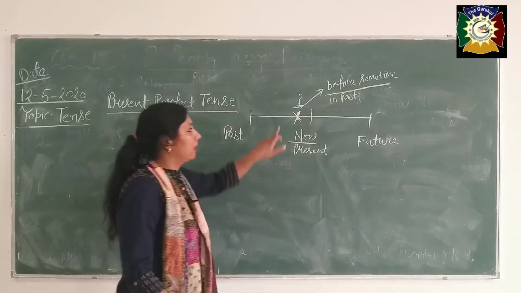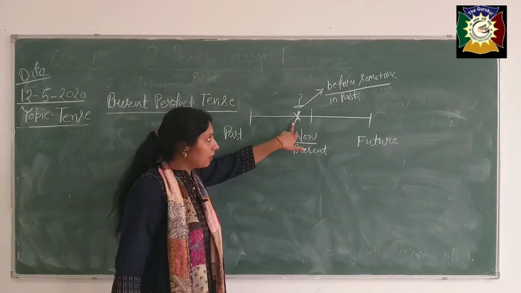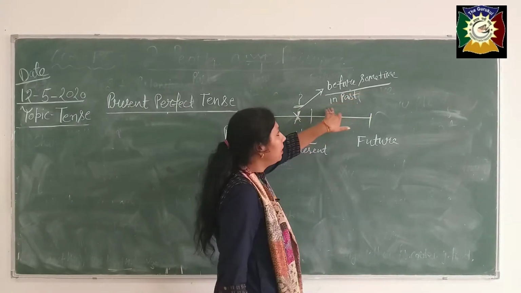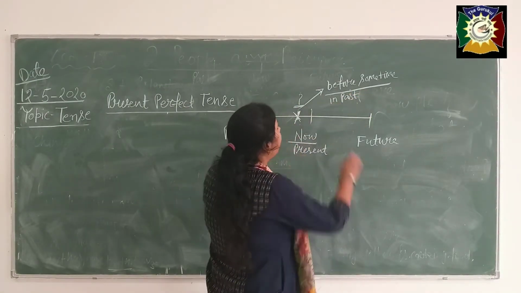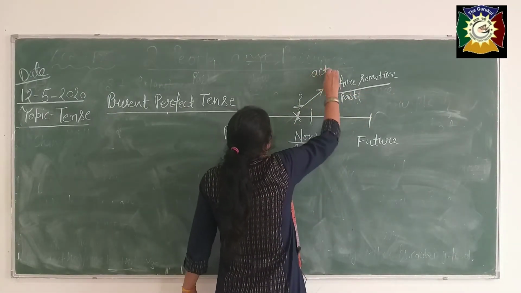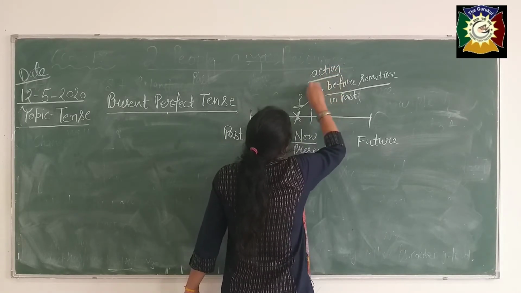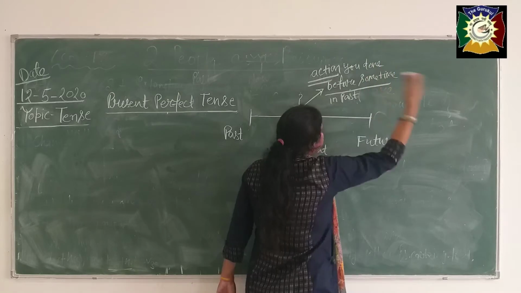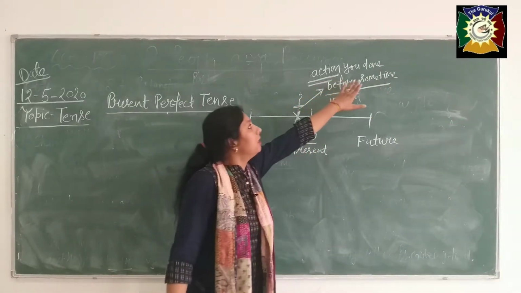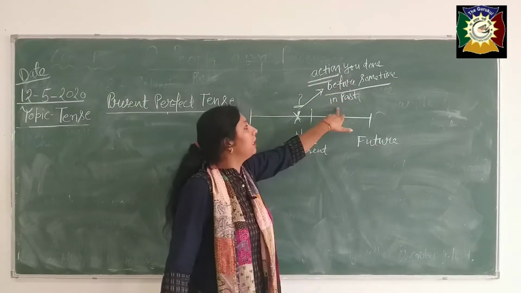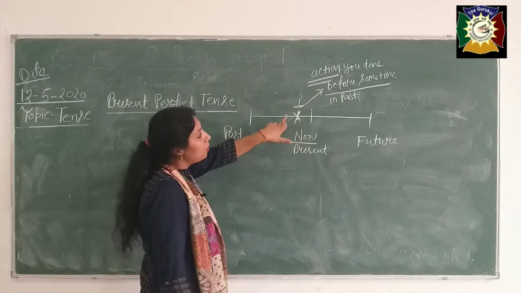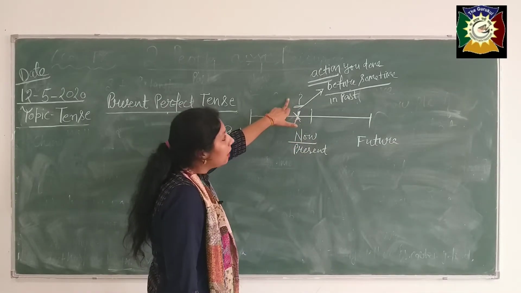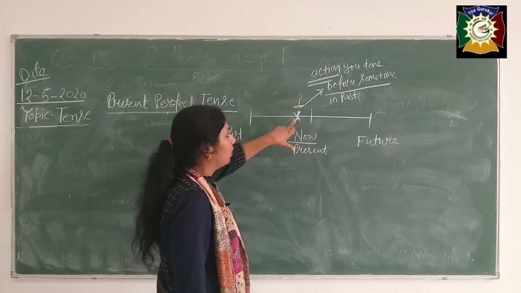Okay beta, an action you have done before some time in the past, action done before some time in the past. But I am not mentioning the time of that work.